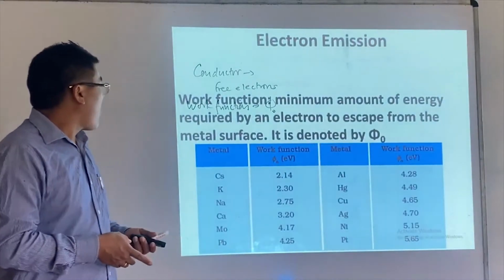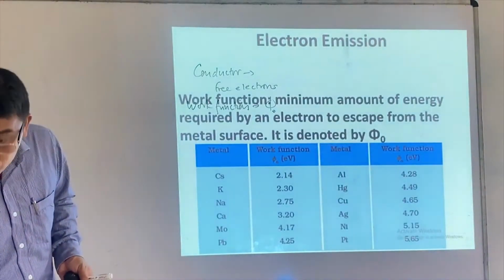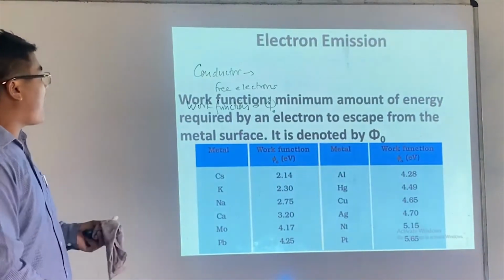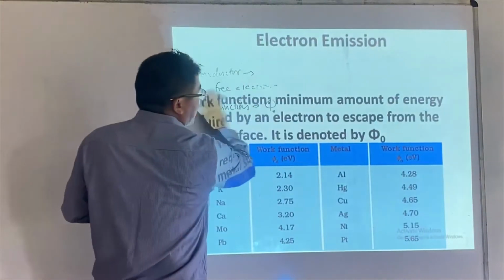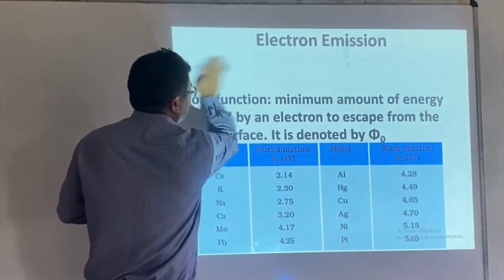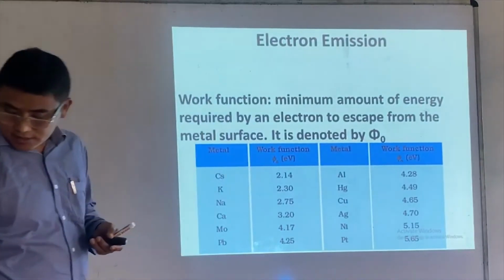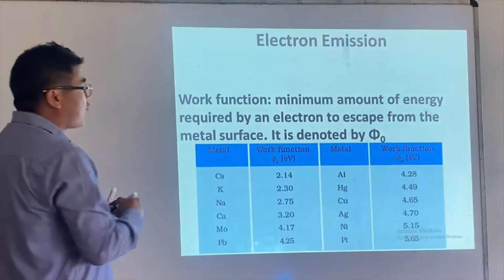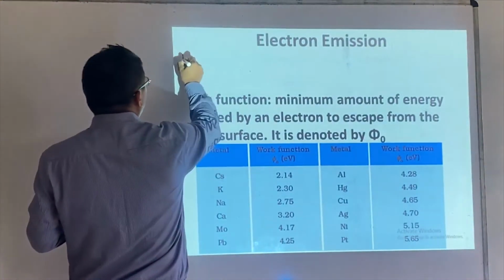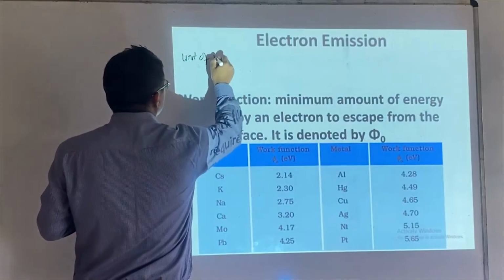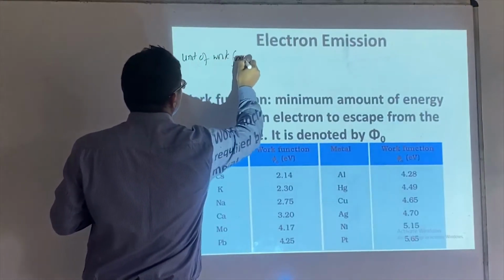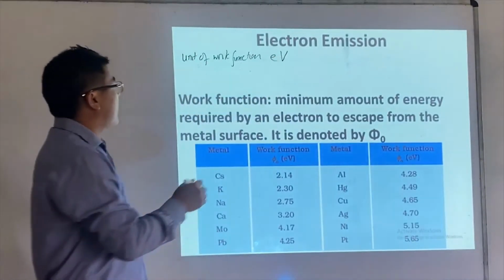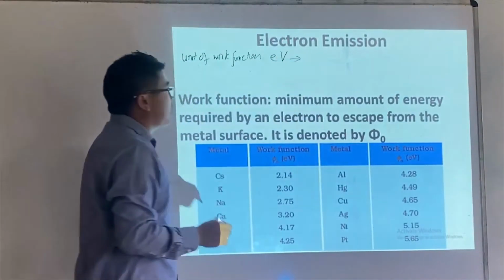So we have the work function. Just now I talked about the work function. The work function is the minimum amount of energy required by an electron to escape from a metal surface. It is denoted by phi naught. And then the unit of work function. The unit of work function is given in terms of electron volt. This is what we call electron volt.